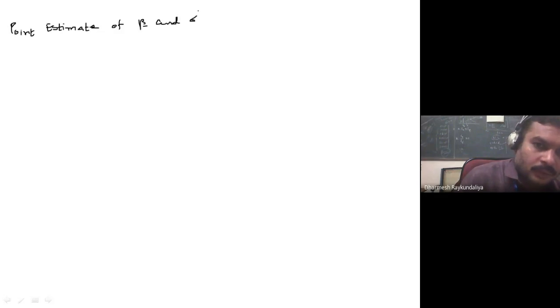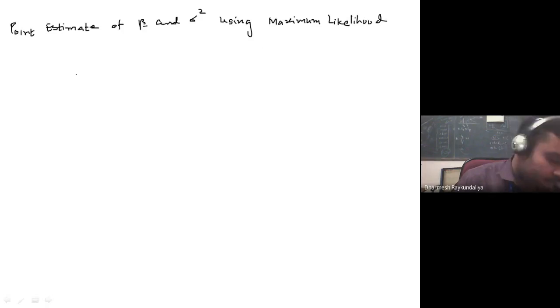So now we obtain the point estimates of beta and sigma square using the maximum likelihood estimation method.